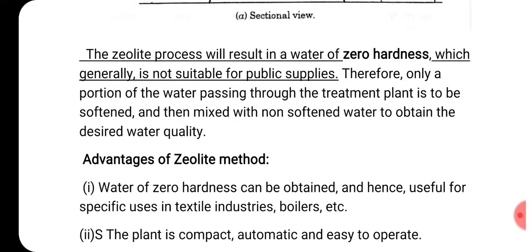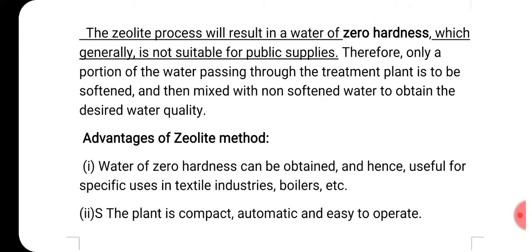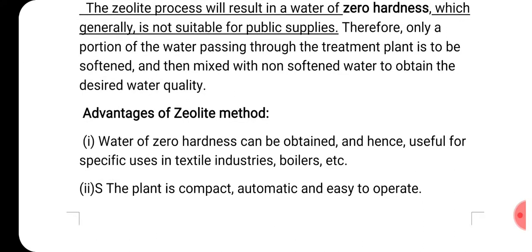Actually, zero hardness is not good. There must be some sort of hardness in the water, some part of the hardness. So the limit is given as 50 milligram per liter or 100. Initially, I have just discussed that 115 milligram per liter hardness is allowed.